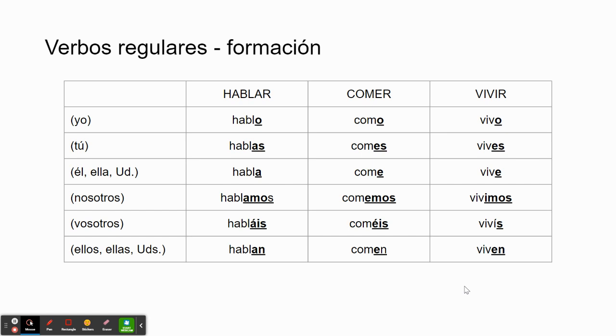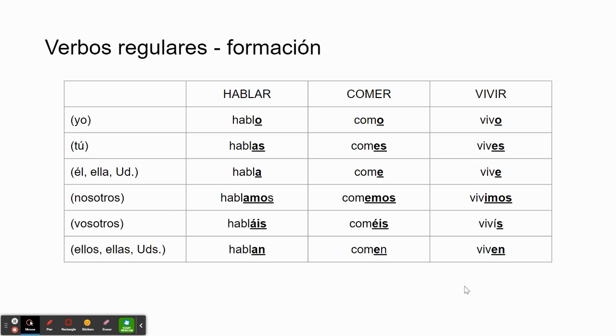Primera cosa, verbos regulares, ¿cómo se conjugan? You'll note here that the verb conjugation charts are all the way down. I modified this from a presentation that my colleagues used. So please be aware that your verb conjugation charts in the notes packet will still be 3 and 3. The yo, tú, and él/ella/usted should be on the left side of the conjugation chart, and the nosotros, vosotros, and ellos/ellas/ustedes should be on the right-hand side of the conjugation chart, just like we normally do.